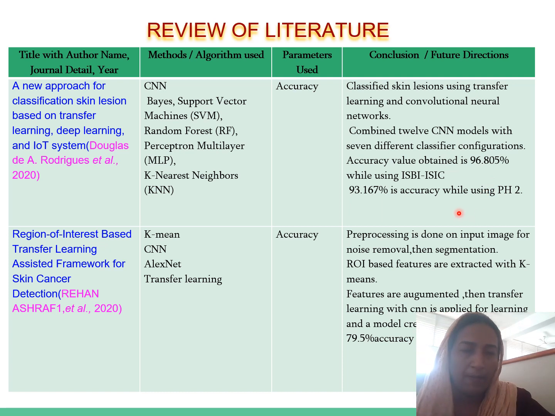96.805%. You can go to the next paper, the region-of-interest-based transfer learning assisted framework for skin cancer lesion detection. K-means, CNN, AlexNet, and the transfer learning mechanism are used. Here accuracy is evaluated and an accuracy of about 97.5% is obtained.